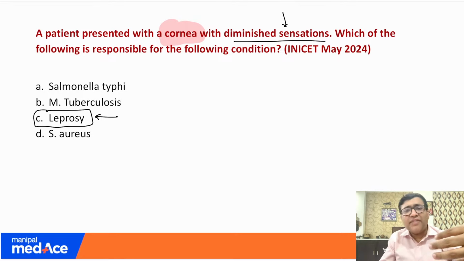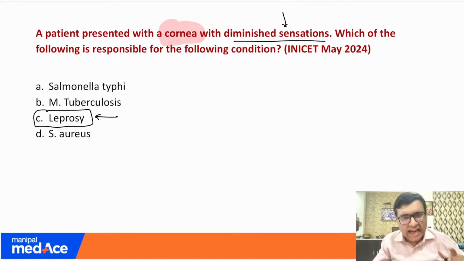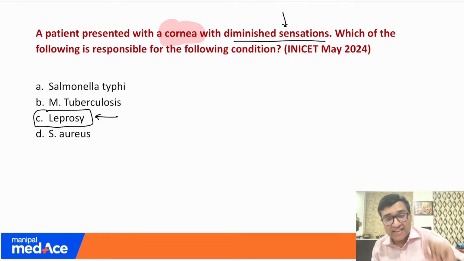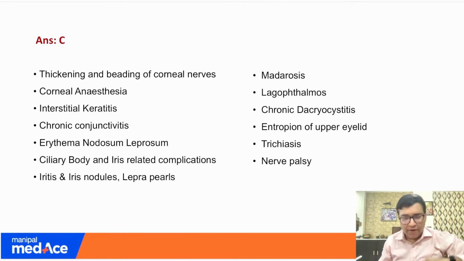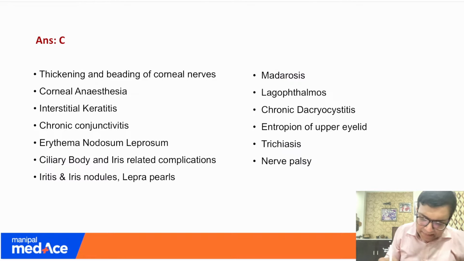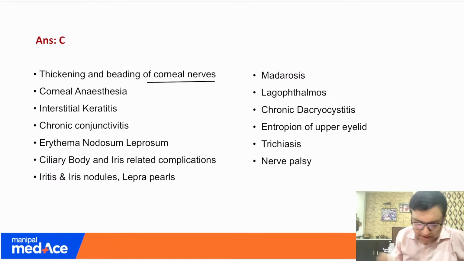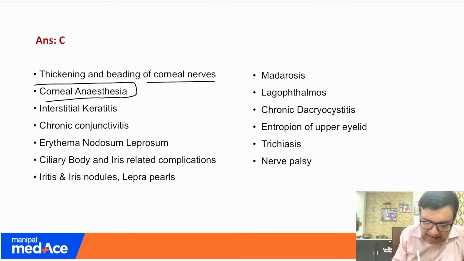There are a lot of ocular manifestations of leprosy. Please go to the section of, if you have not subscribed for the app, you would have a 3-day trial period also. And I would request you go to my systemic ophthalmology section. Every year for the last 5 years, there was not even a single year they have not asked anything from systemic ophthalmology. So see the systemic ophthalmology, ocular manifestations of the microbes, and you can see that there are a lot of ocular manifestations of leprosy. And the first thing is that these patients have a thickening and beading of corneal nerves and corneal anesthesia.